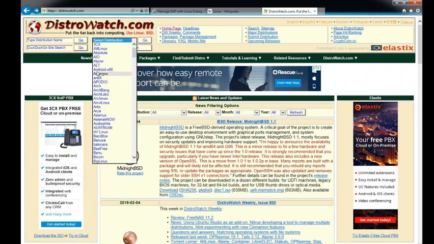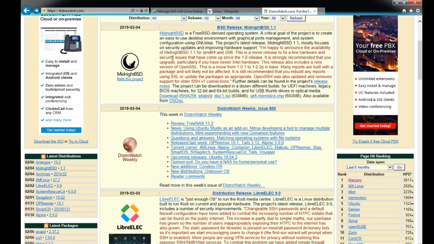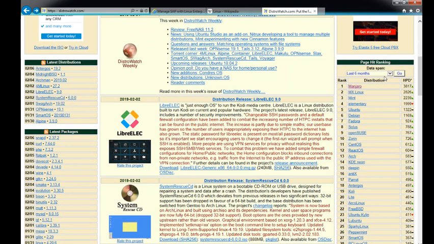You can select one, and you can see the rankings of the last 6 months. Ubuntu is number 5, Manjaro is number 1, and Mint is number 3. These are very good distributions, ranked by users.